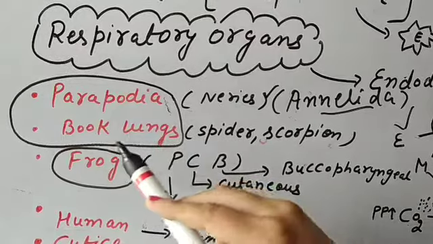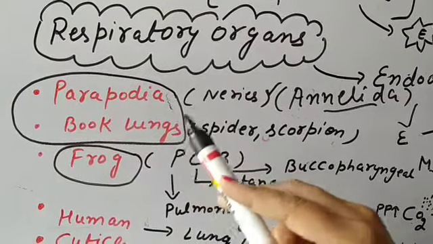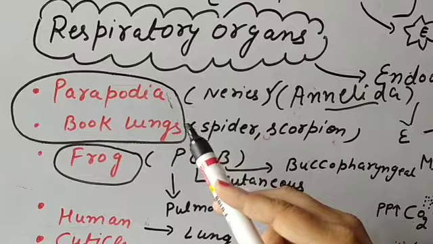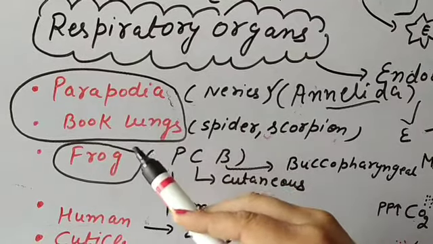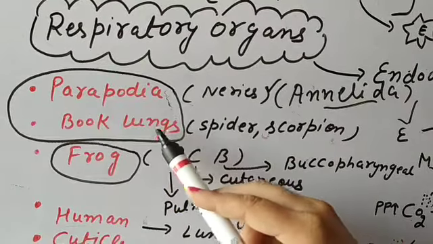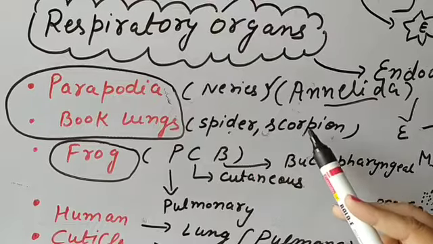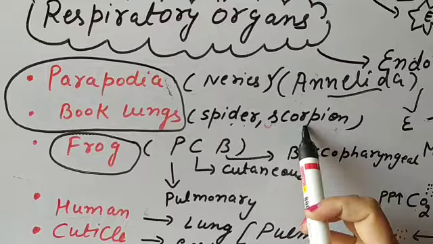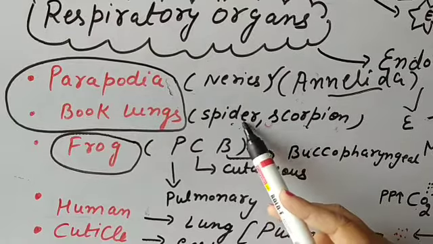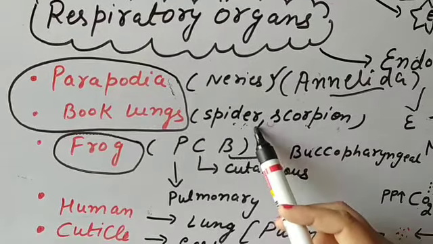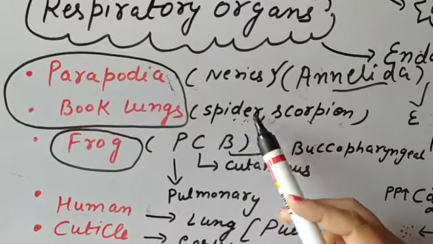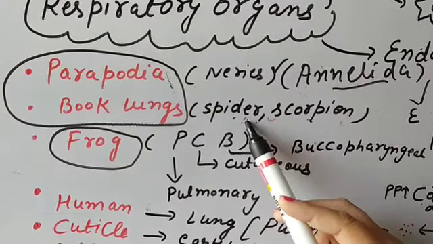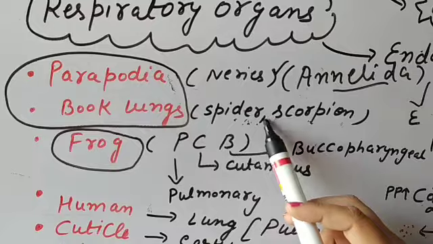And second is the book lungs. These are not actually lungs. They have a shape like the pages of a book. These are present in the spider and the scorpion. And in which phylum are spider and scorpion? They are in the phylum, you can say, Insecta. Not the phylum Insecta, we can say the phylum Arthropoda. And the class Crustacea is there.